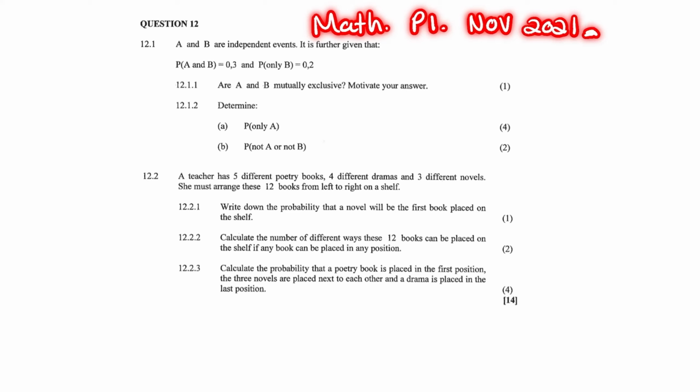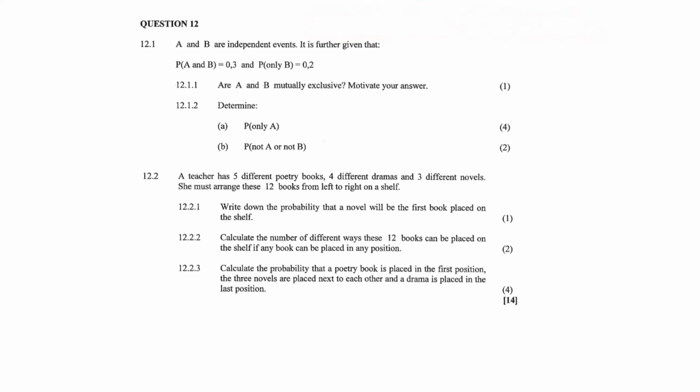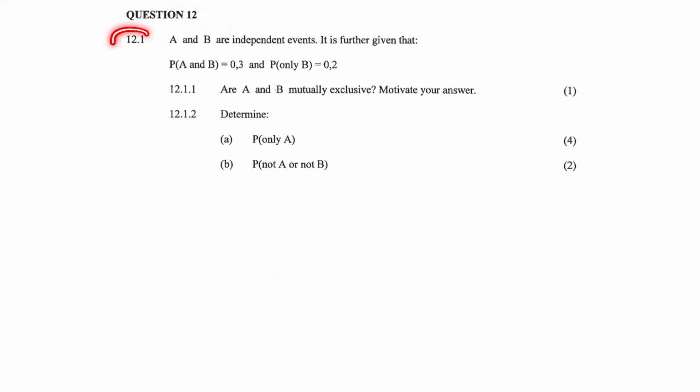Let us continue with Mathematics Paper 1 of November 2021. And this is the final question, question 12. 12.1. A and B are independent events. It is further given that the probability of A and B is 0.3 and the probability of only B is 0.2. The first question is, are A and B mutually exclusive?